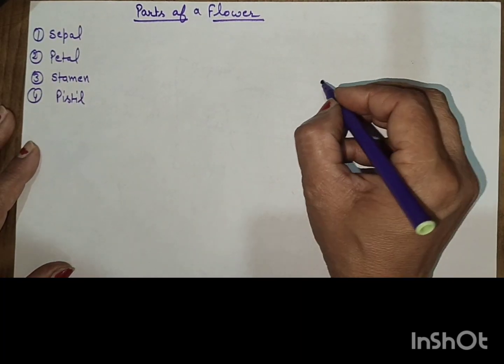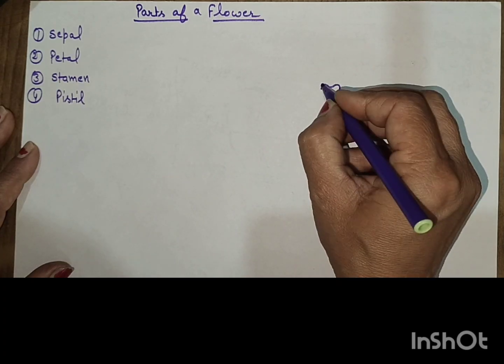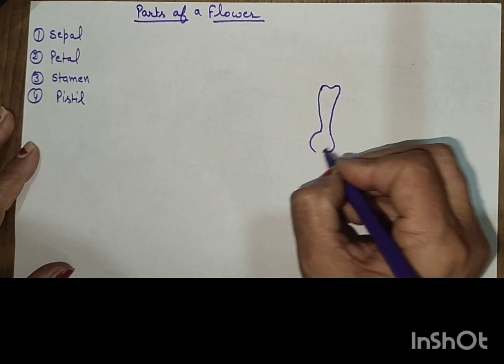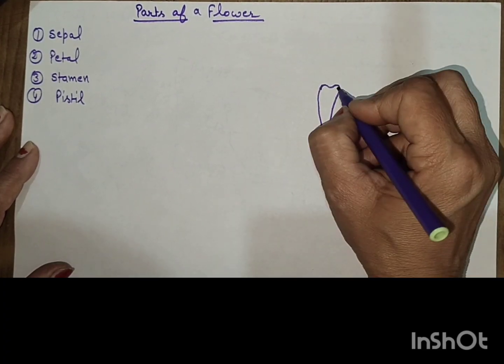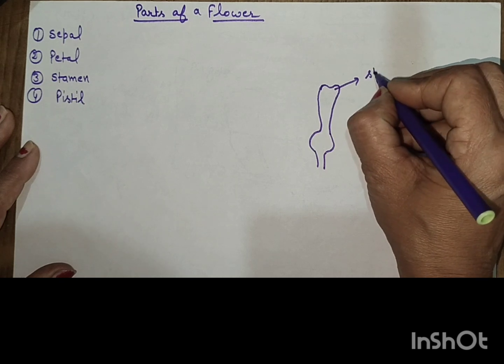Now we will draw the diagram of the flower. First we will draw the internal part of the flower. This swollen part is called the stigma.